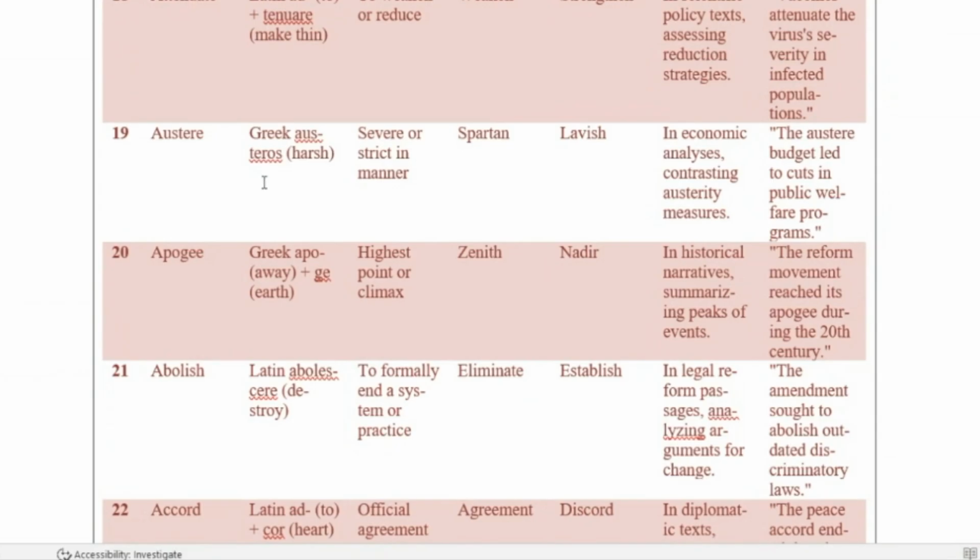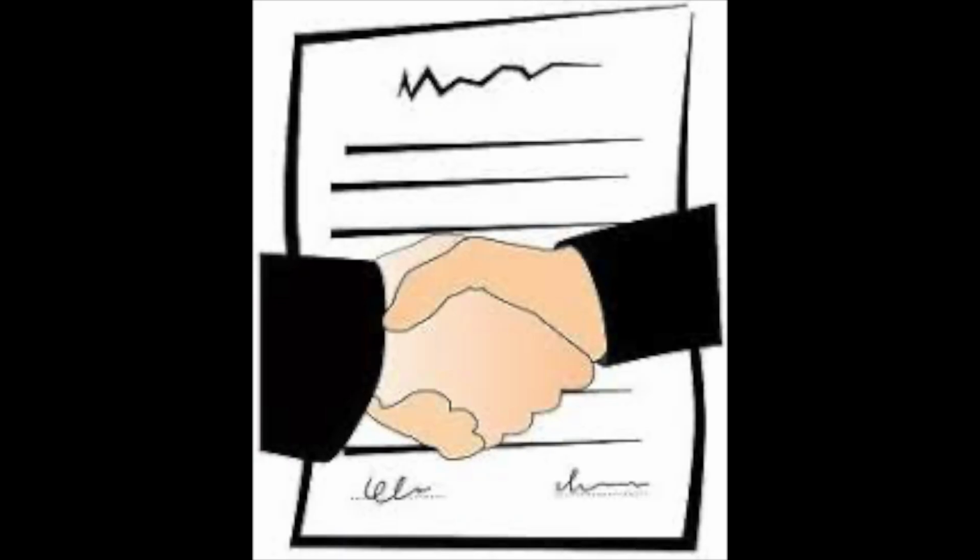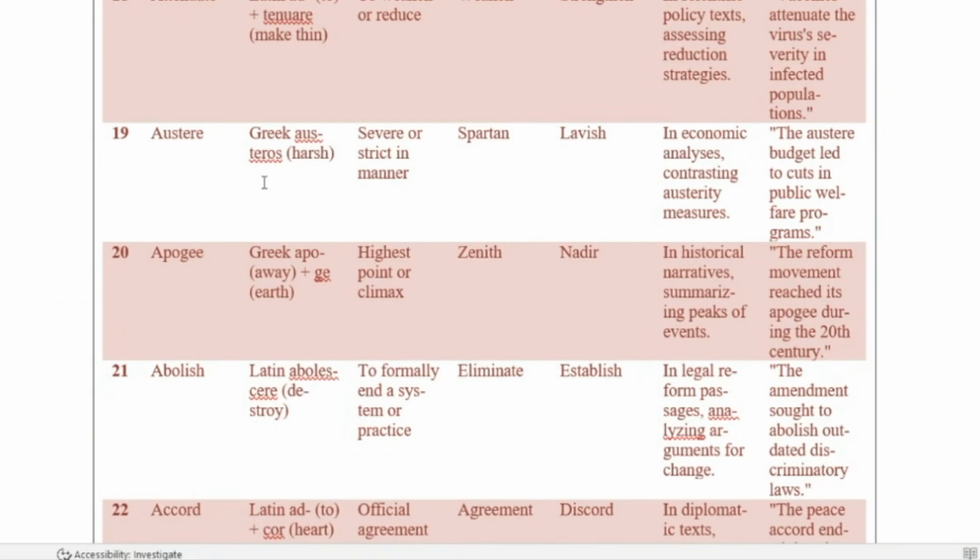The next word is accord. This word comes from the Latin roots ad, meaning to, and cor, meaning heart. Ad cor, accord, to heart. An accord is an official agreement or treaty. The synonym is agreement, and the antonym is discord. In diplomatic texts, this word helps you understand consensus viewpoints, especially between nations or conflicting parties.